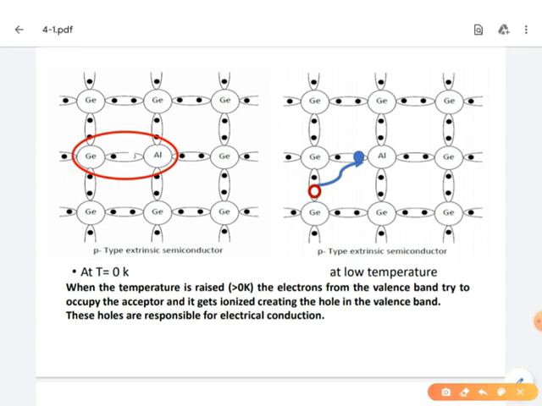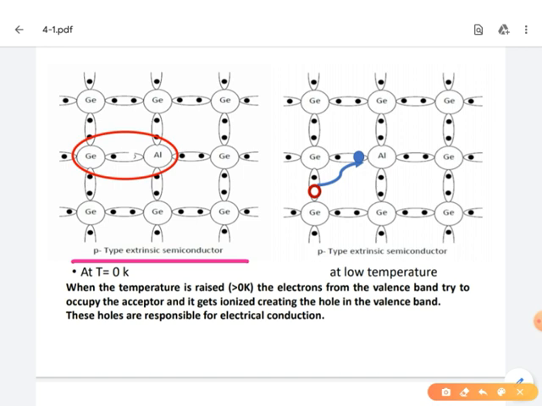T equal to 0 Kelvin means we are not supplying any type of energy, not even thermal energy. All the valency electrons are participating in covalent bonding, so it perfectly acts as an insulator. So at T equal to 0 Kelvin, like the n-type semiconductor, the p-type semiconductor also perfectly acts as an insulator. But when the temperature slowly rises, then what will happen?